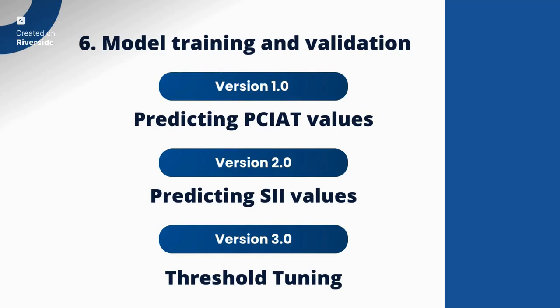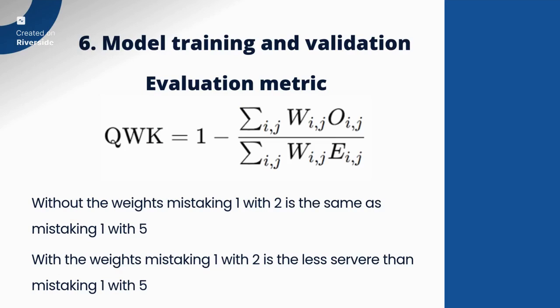Before going into the model training process, we need the evaluation metric that we are going to use for this contest. The evaluation metric used here is the quadratic weighted kappa score. As you can see in the equation shown in the slide, the fraction term, WO over WE, represents the disagreement between the predicted value and the expected value. O is basically a confusion matrix between the predicted value and the true value, and E is the confusion matrix between the true labels and the true labels themselves. Basically, O over E is the disagreement between predicted value and the expected value.